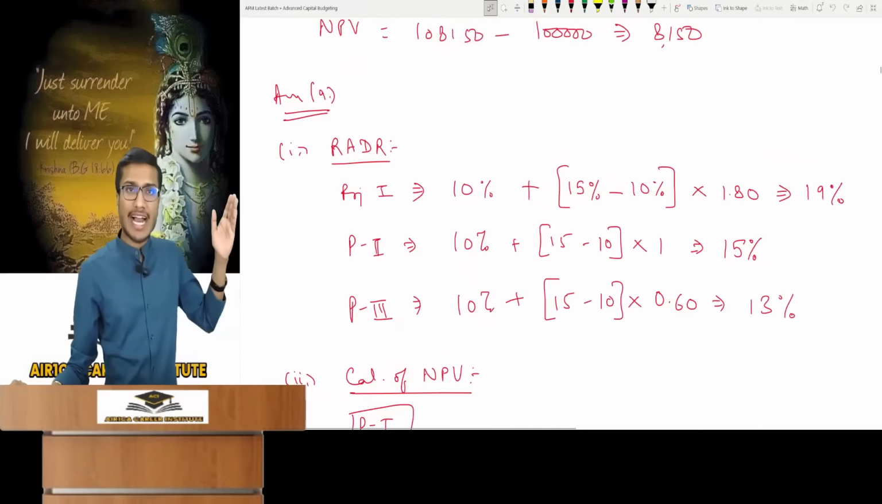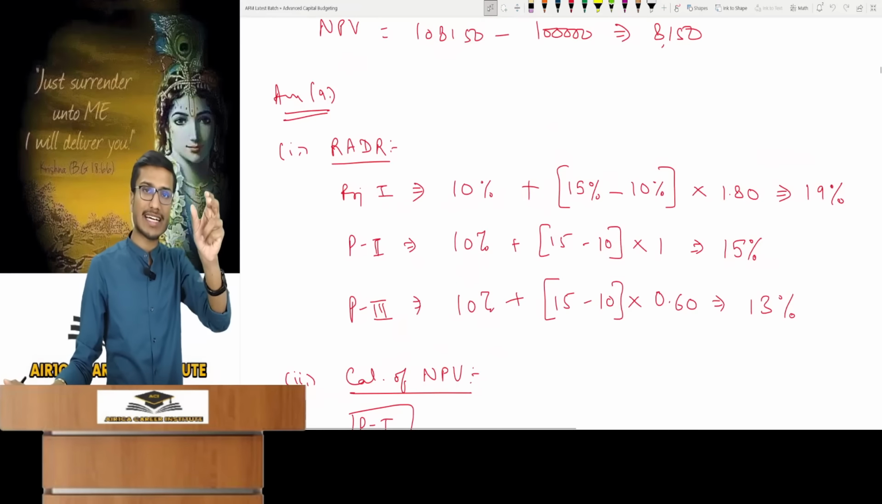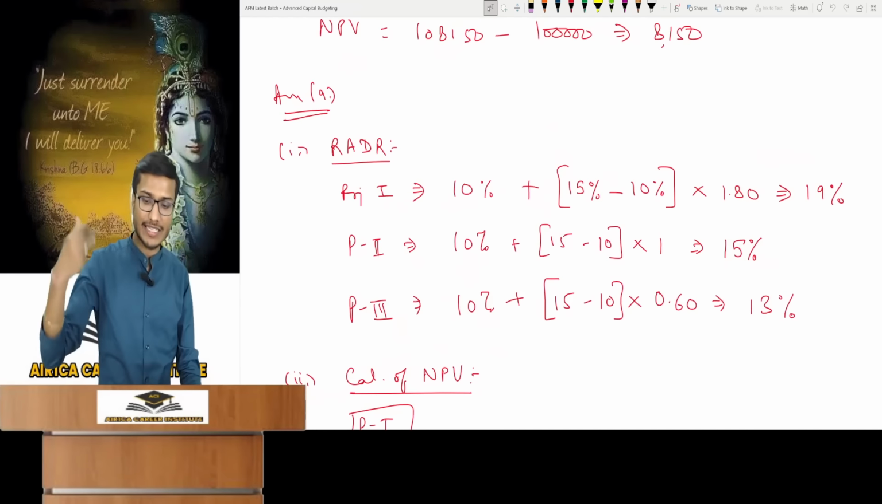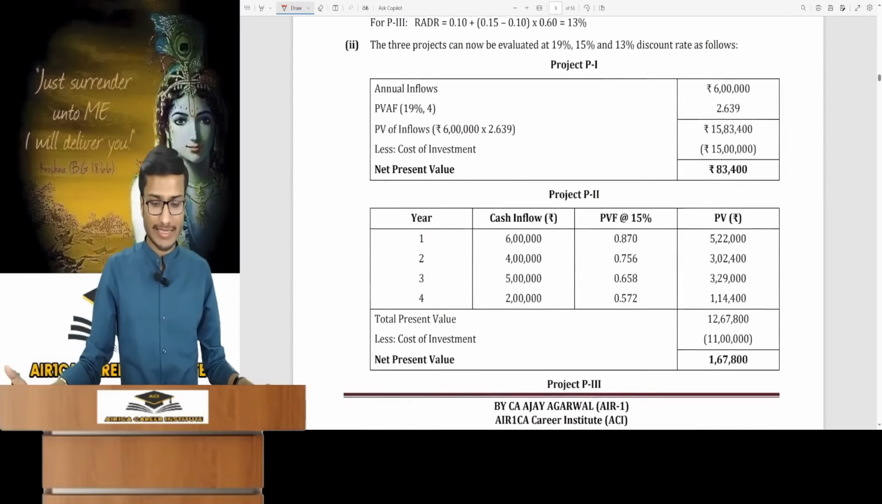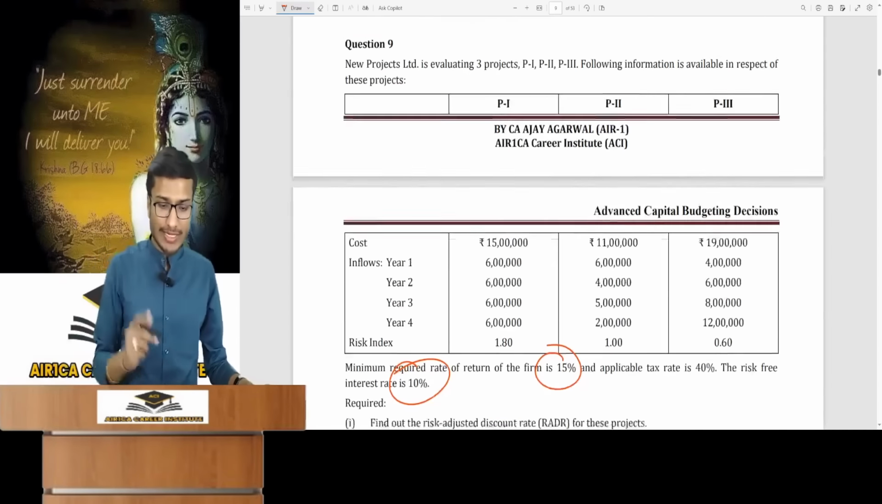For each project, we have RF plus risk premium. How is the risk premium calculated? Minimum required return minus RF, into risk index. We calculated RADR, then we moved to NPV. The project concludes. Let's discuss another point now.